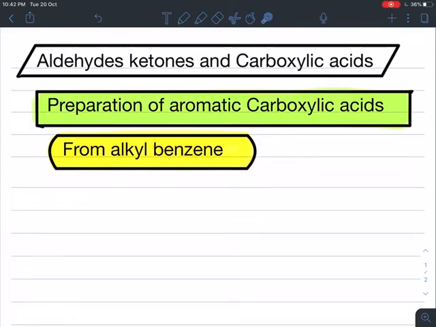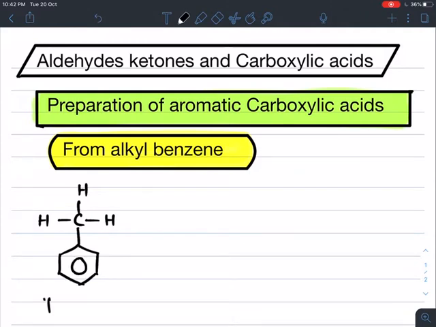Hello students, in this video we are going to study the preparation of aromatic carboxylic acids from alkyl benzene. Suppose we take an alkyl benzene, methyl benzene, with a CH3 group attached to the benzene ring. The name of this compound is toluene.